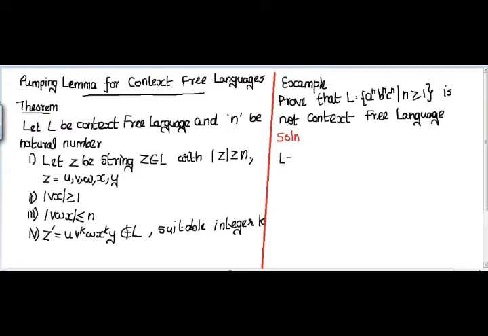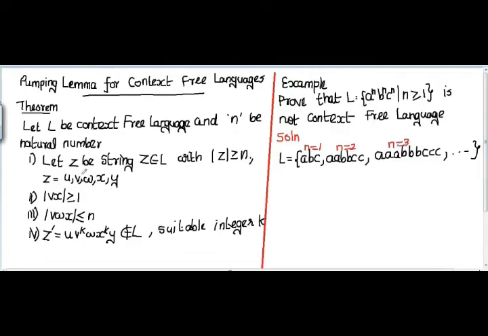So let L be ABC, AABBCC. Let me explain this example. Here the language is a power n, b power n, c power n, where n is greater than or equal to 1. Suppose if n is equal to 1, then I'll be getting ABC. If n is equal to 2, then I'll be getting AA, BB, CC. If n is equal to 3, then I'll be getting 3 A's followed by 3 B's and 3 C's, and so on, infinite times.